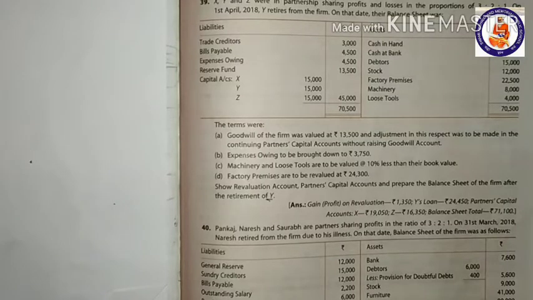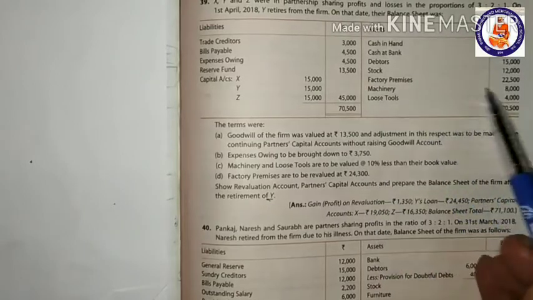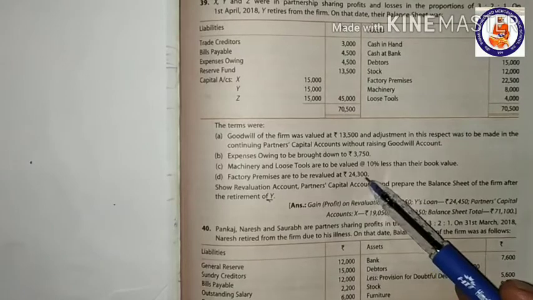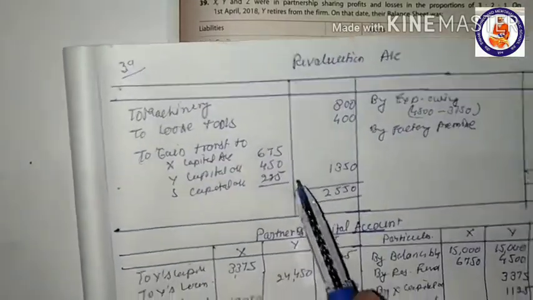What is the entry? The entry is revaluation account debit to machinery and tools. Okay, and factory premises are to be revalued at 24,300. So premises were earlier 22,500. Now it has increased. So factory premises account debit, and it should be shown on the credit side of this revaluation account.